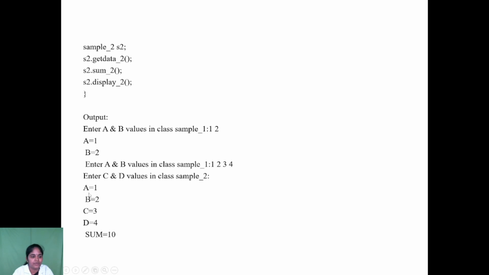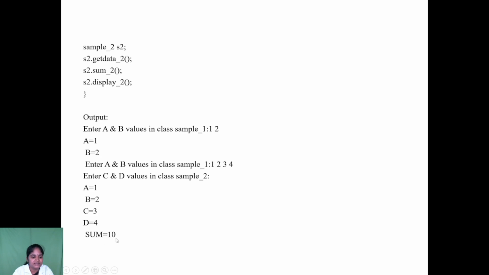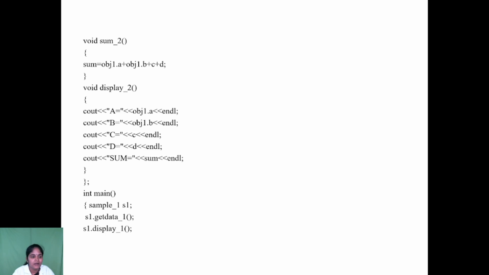Next, s2.display is invoked, which uses object1.a, so whatever value is held in object1.a is replaced here: a equals 1, b equals 2, c equals 3 and d equals 4. The last one is the sum, which holds 10, since 1 plus 2 plus 3 plus 4 is 10. So this is how the result is produced for the friend class.